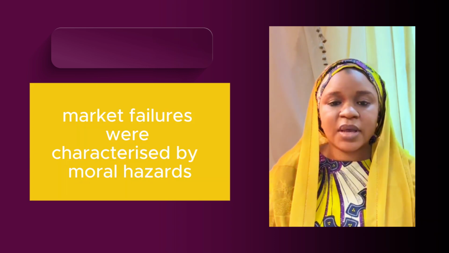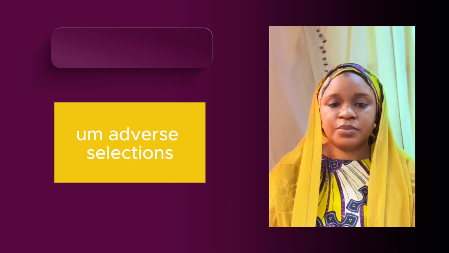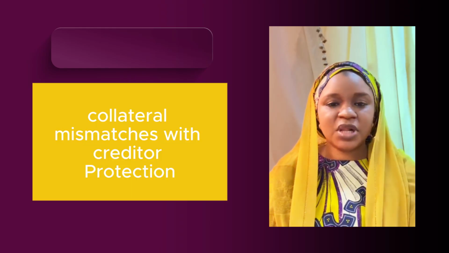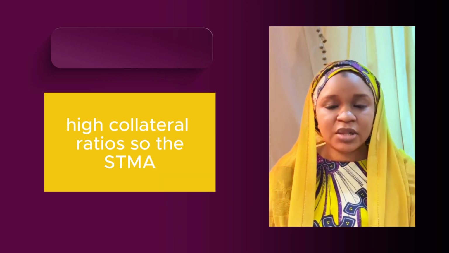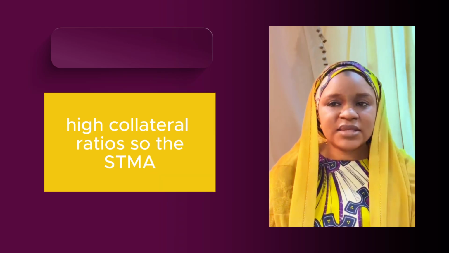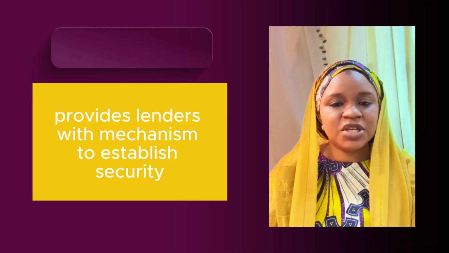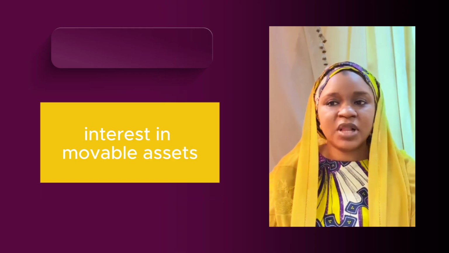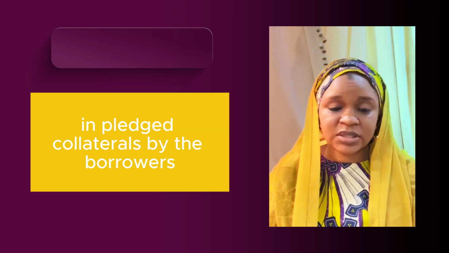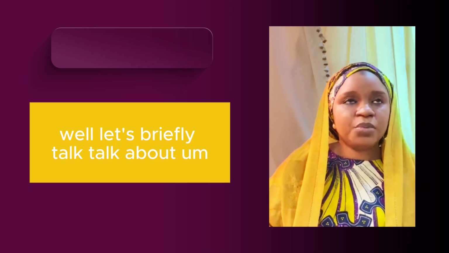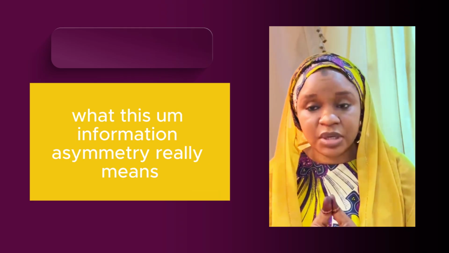Market failures were characterized by moral hazards, adverse selections, collateral mismatches, weak creditor protection, high collateral ratios. So the STMA provides lenders with a mechanism to establish security interest in movable assets, as well as for registering security interest in pledged collaterals by the borrowers.